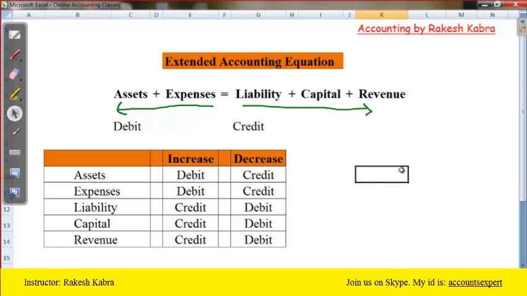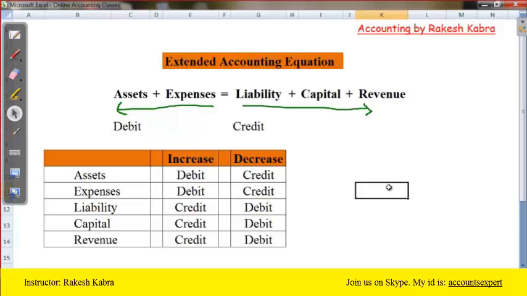Suppose you have one motor car and you bought one more motor car. How many motor cars do you have now? Two. You have added, definitely. In mathematics we add. In mathematics, to add and subtract we use the plus sign and minus sign, but in accounting, to add and subtract we use debit and credit.